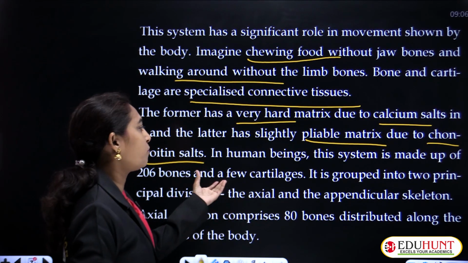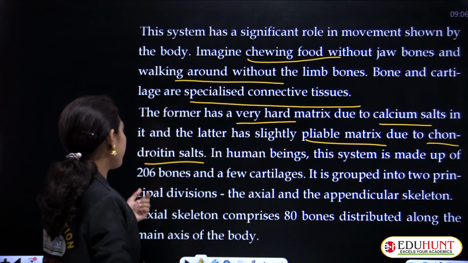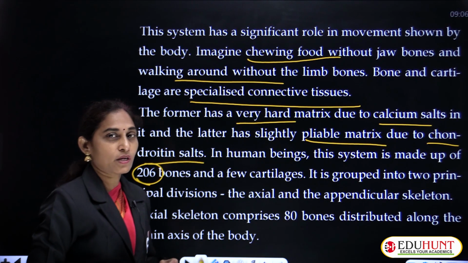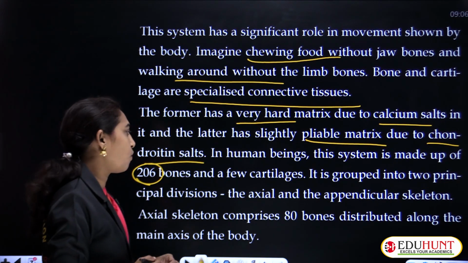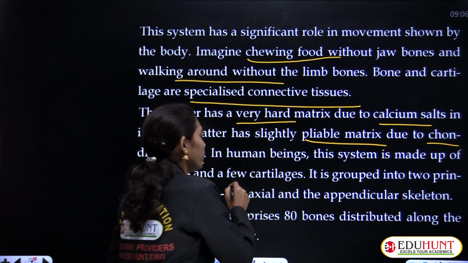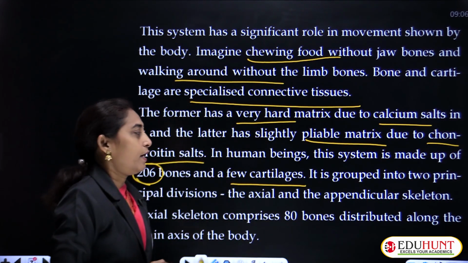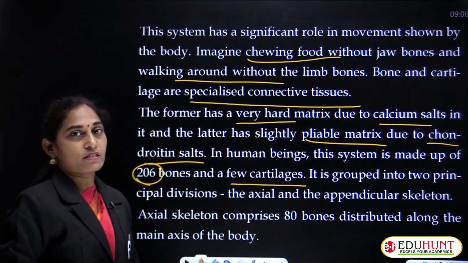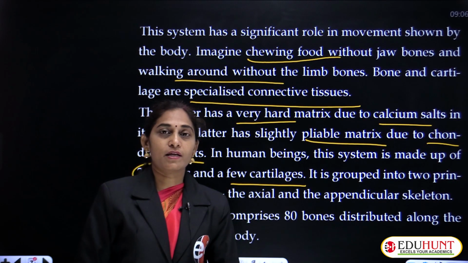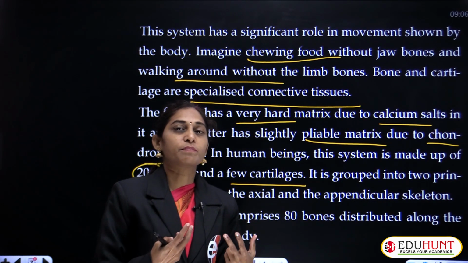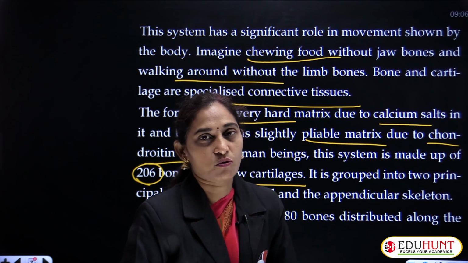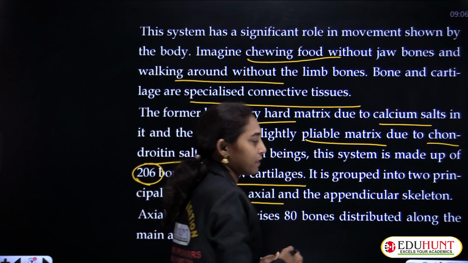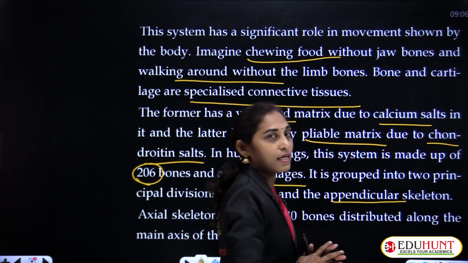And in human beings, this system is made up of 206 bones. How many bones are there in our body in total? 206 bones, and also a few cartilages, and it is grouped into two principal divisions. We can divide our skeletal system into two principal systems. One is the axial skeleton and the second one is the appendicular skeleton.